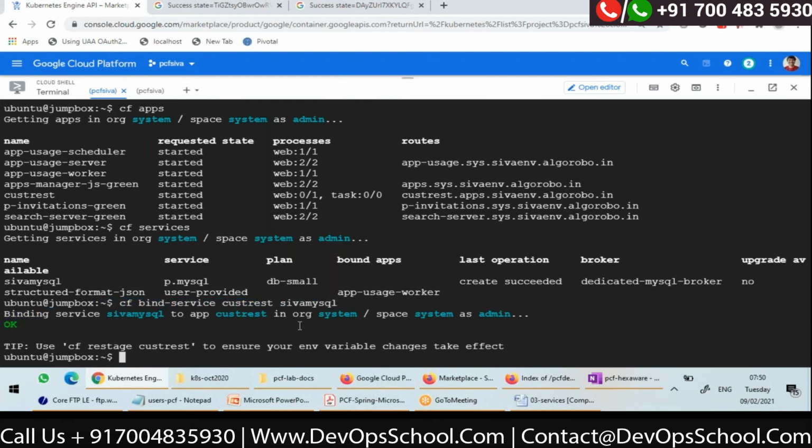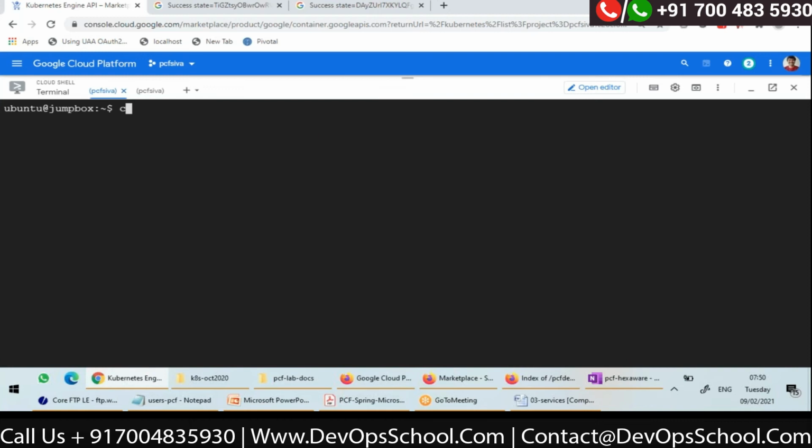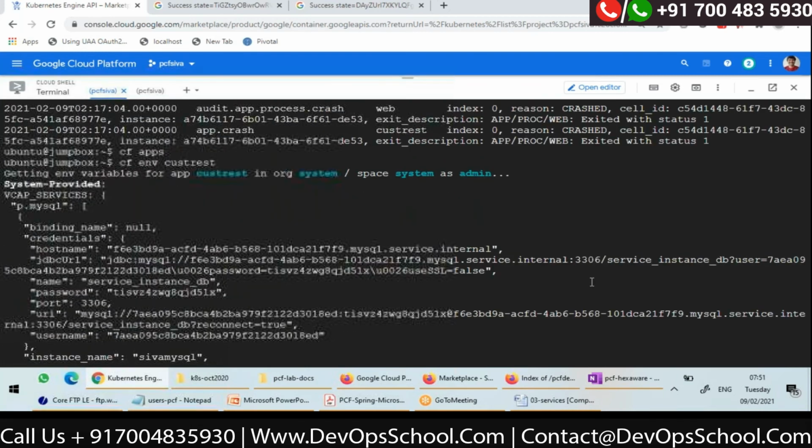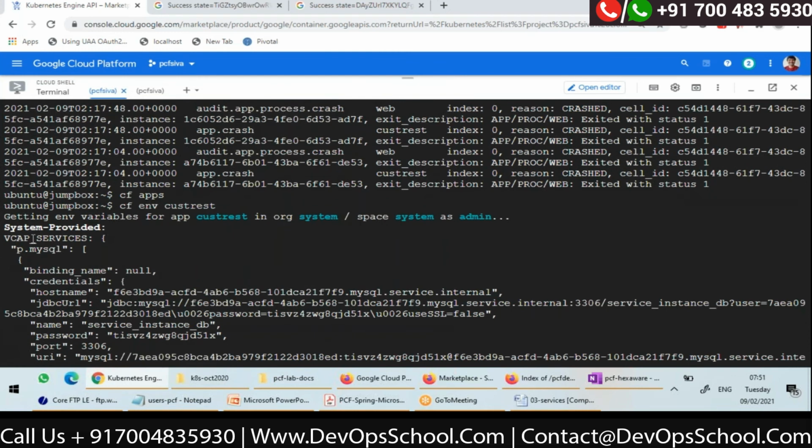Now, the credentials to connect to this Siva MySQL will be available as environment variables to cust-rest after binding. If you want to see the environment variables of any app, the simple command is cf env cust-rest, the app name. So this is showing the environment variable names.